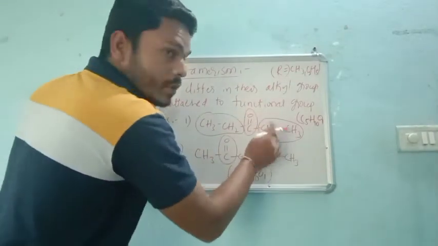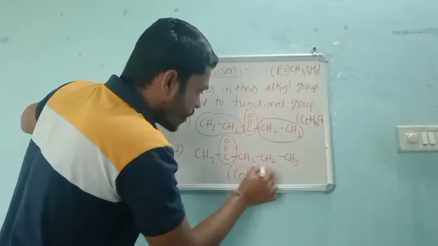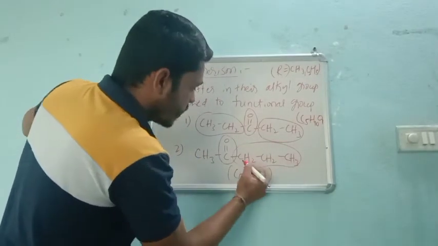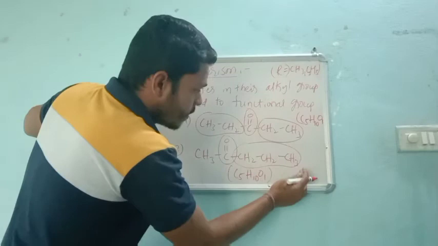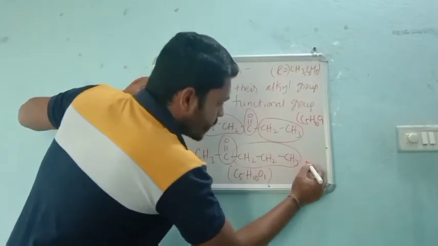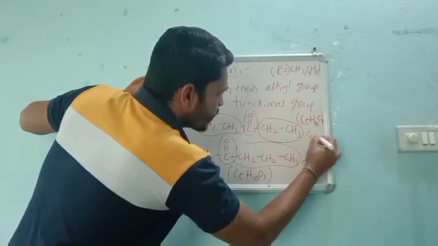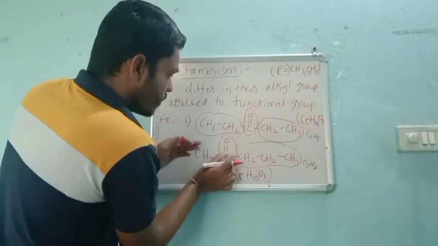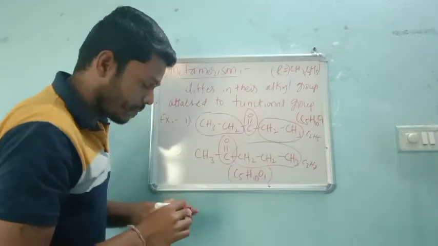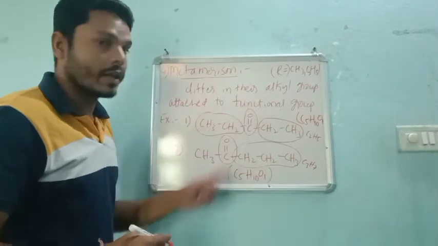What is the alkyl group? C2H5 in this case. But here it is very different. C3H7: 3 C plus 3 plus 2, 5, 5 plus 2, 7. That means C3H7 here, whereas here C2H5. The functional group is the same, but the alkyl groups are different. That's what we require here, right?